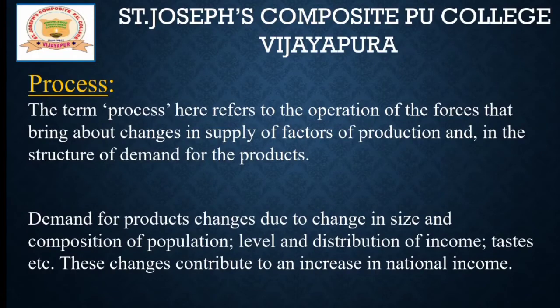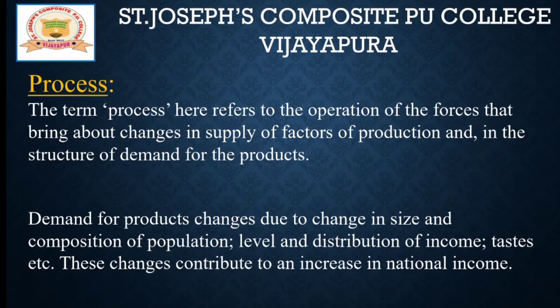First one, process. The term process here refers to the operation of the forces that bring about changes in the supply of factors of production.